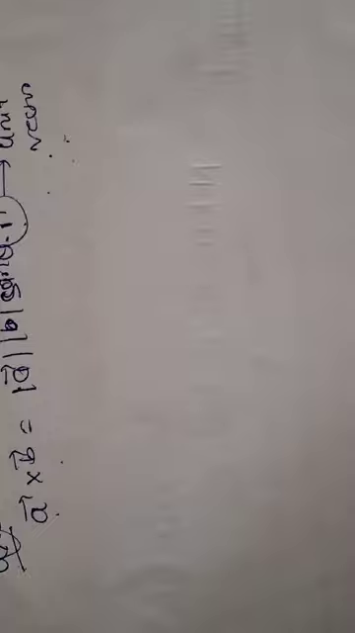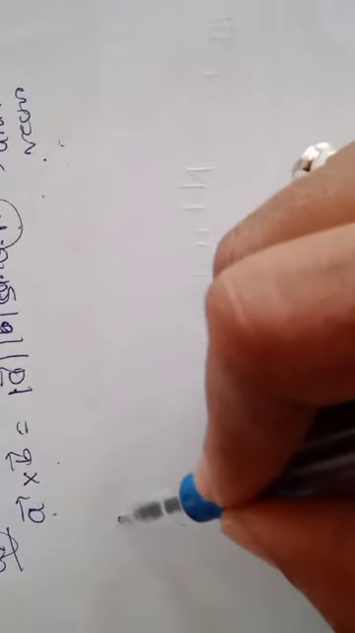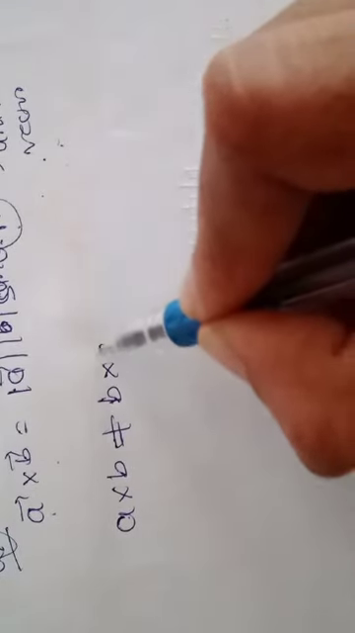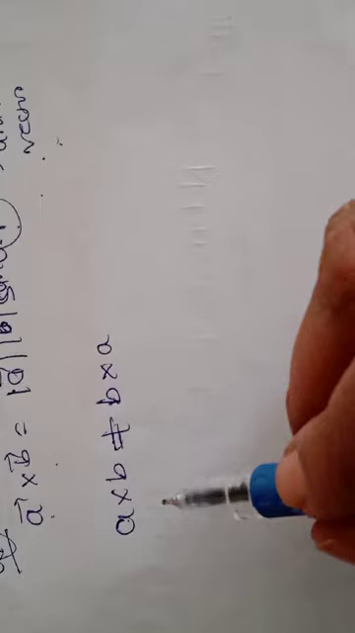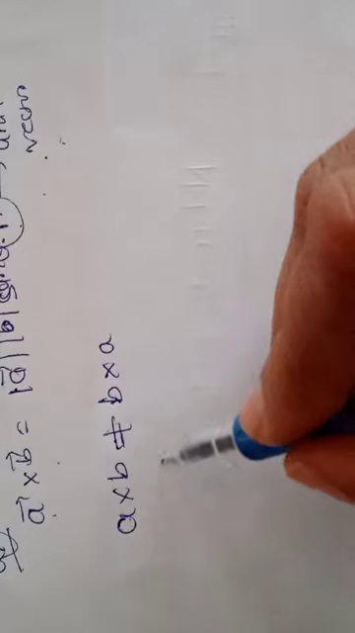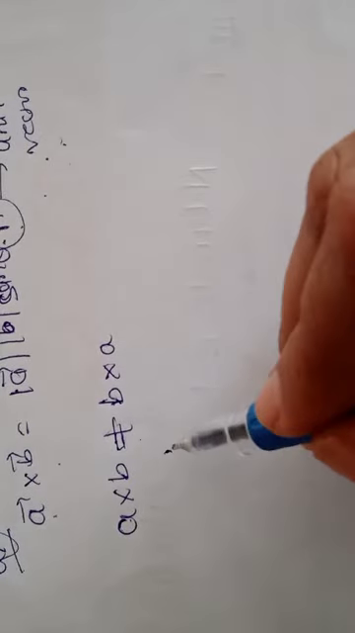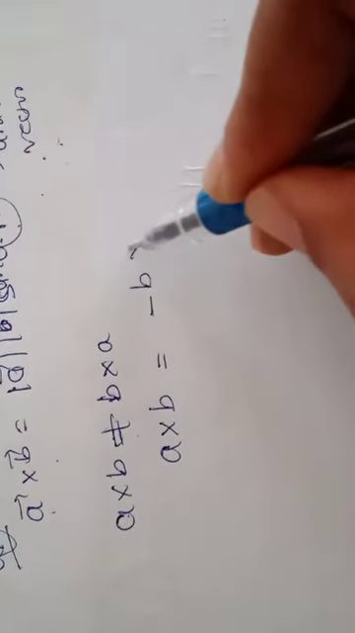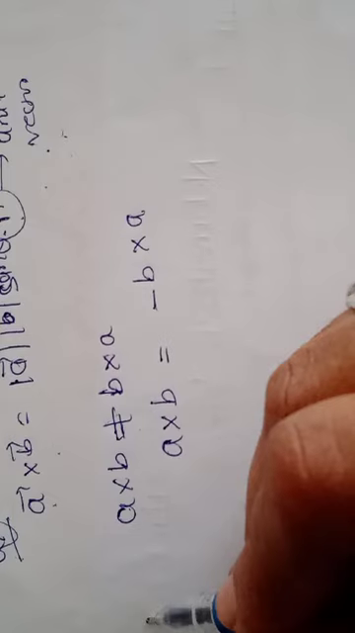Then the properties of vectors are there. The product of two vectors is a vector only. Then the product is not commutative: A cross B is not equal to B cross A. Here the commutative law does not obey in the cross product. That we can write as A cross B equals minus B cross A. This is the second property.